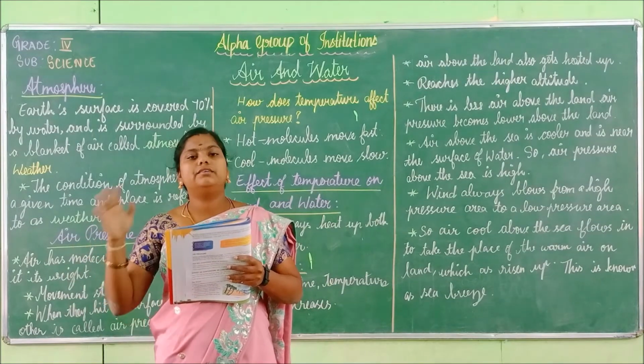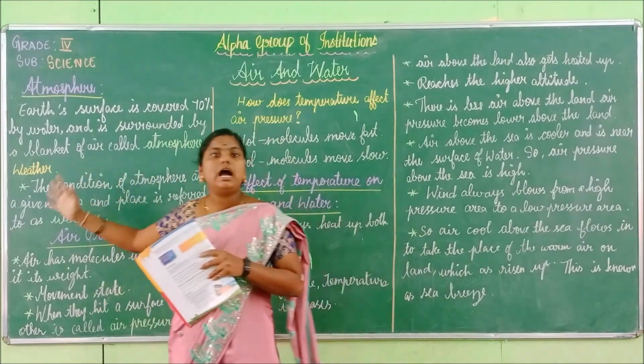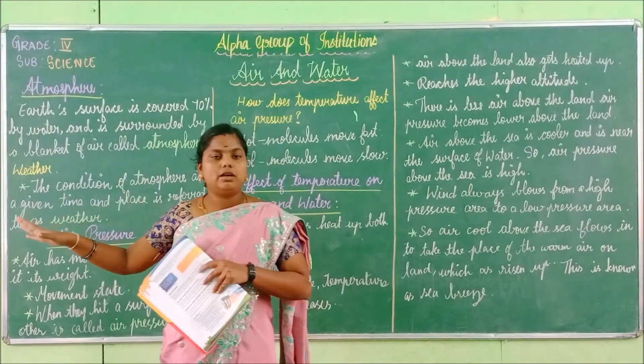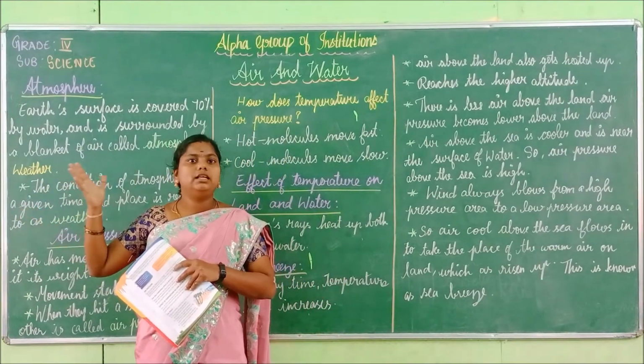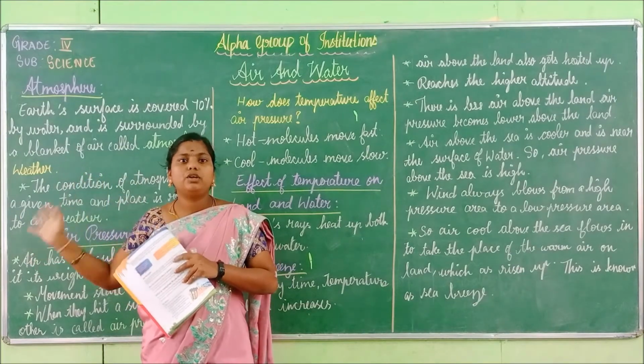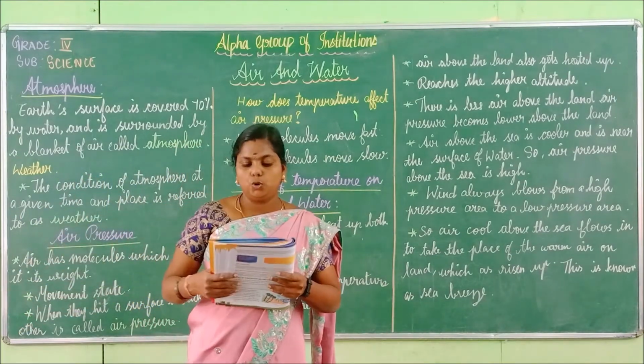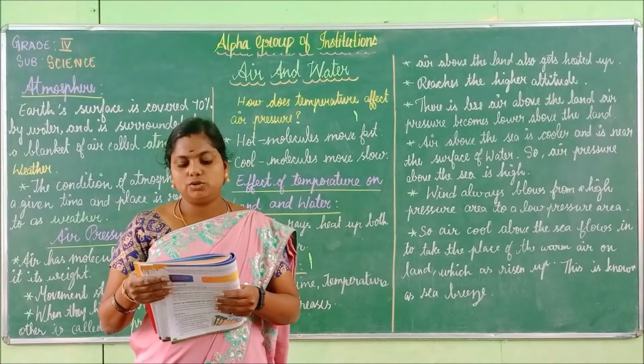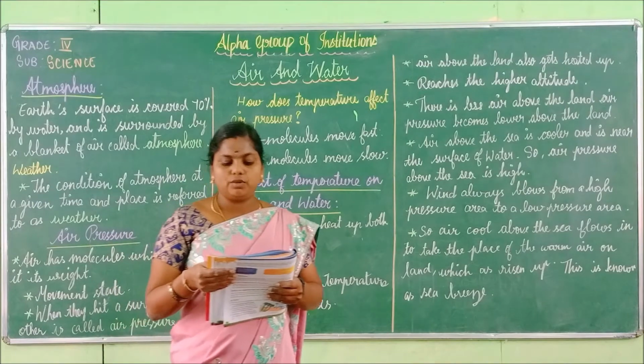So we all know that the wind will blow from the high temperature area to the lower temperature area. When it is hot summer, you can see the air going from the hot place to the cool place. So cool air above the sea flows in to take the place of the warm air on the land.